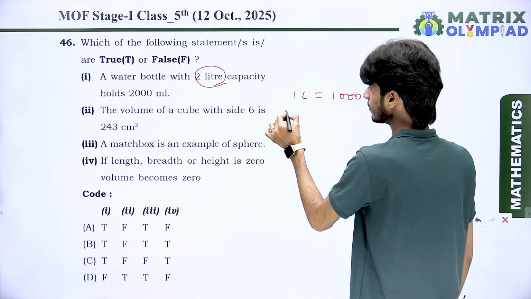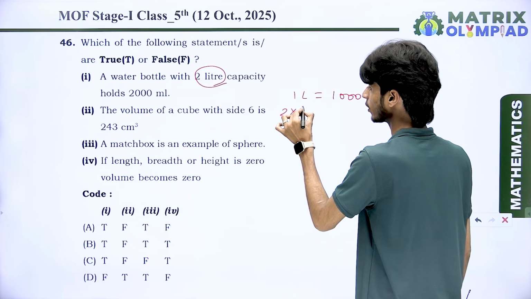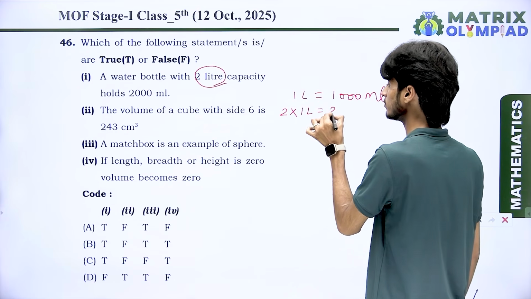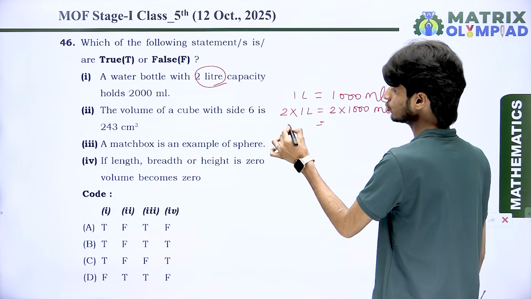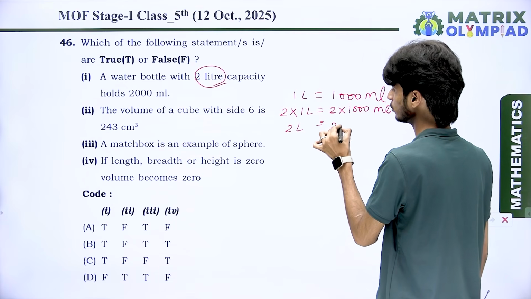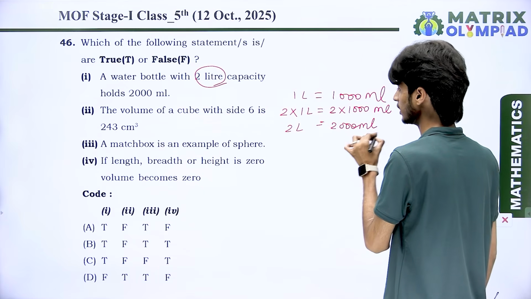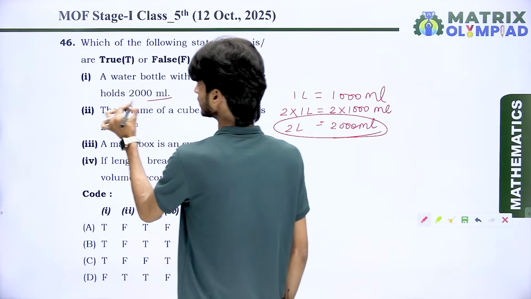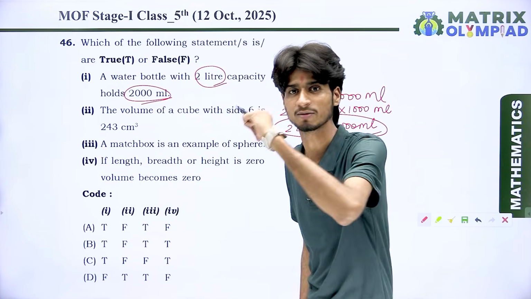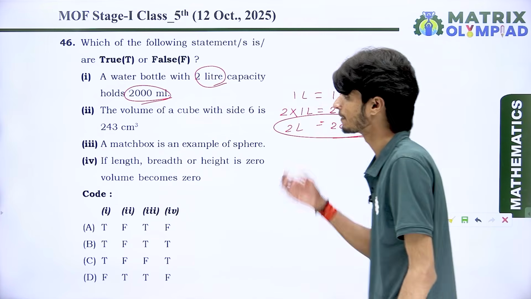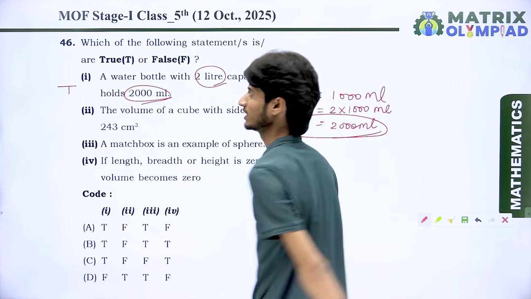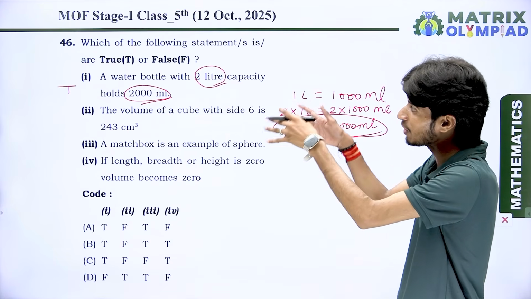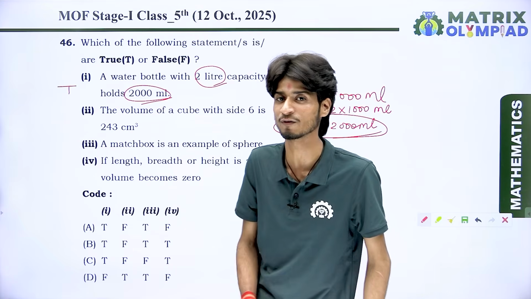So first of all, multiply here by 2 on the left side, then we also multiply on the right side. So 2 liters is equal to 2000 ml. And according to the statement, this is 2000 ml. It means this is the correct answer. So this is the true statement. Yes or no? Because this type of question wants true or false.